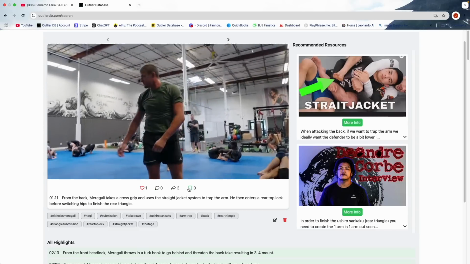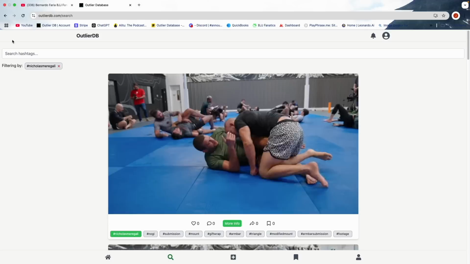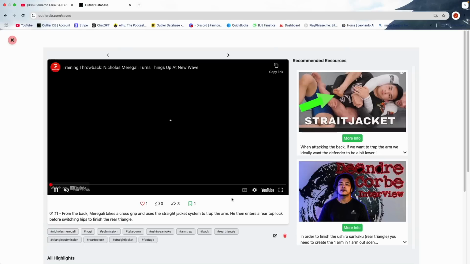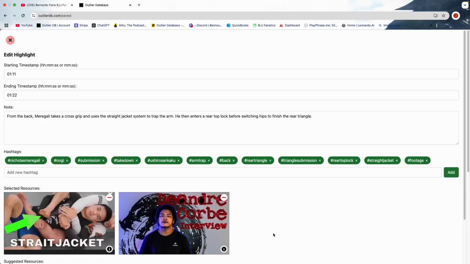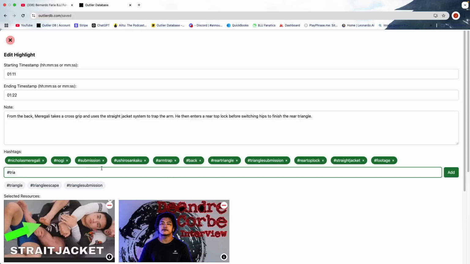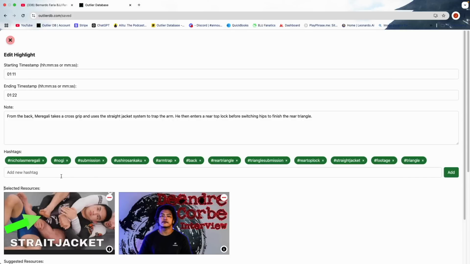So maybe we can like this one and save it to our folder. So if we navigate back, we can hop into our folder and it's here for us to access easily. We can also edit it. So if for whatever reason we see that this says takedown, we can get rid of that one and switch it to triangle like it should be.